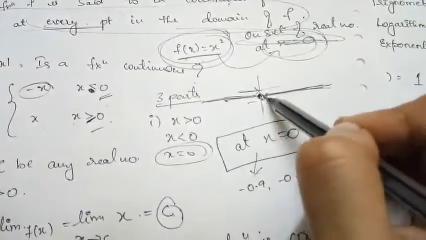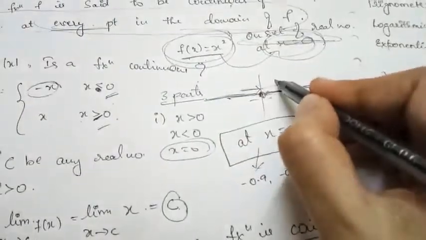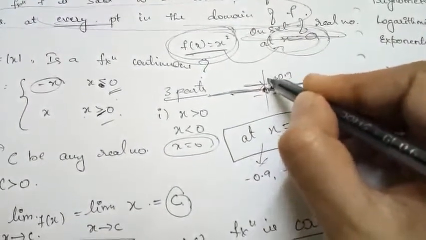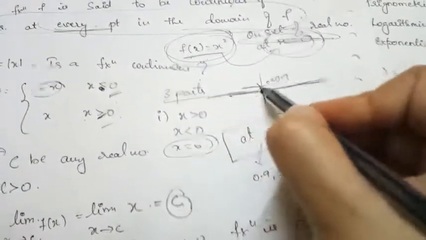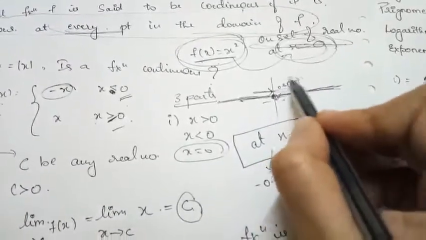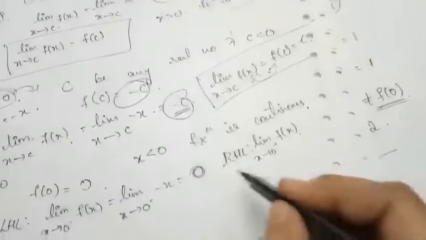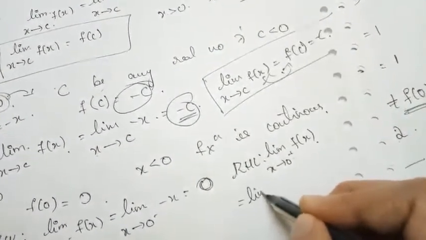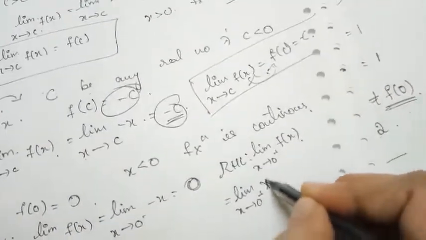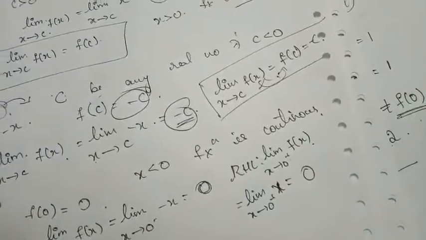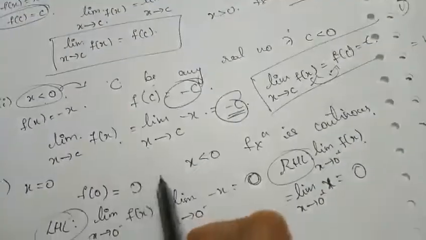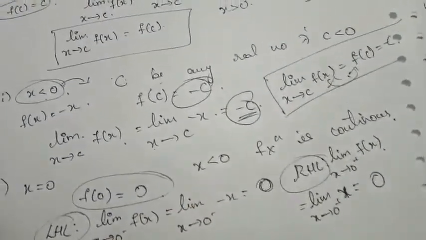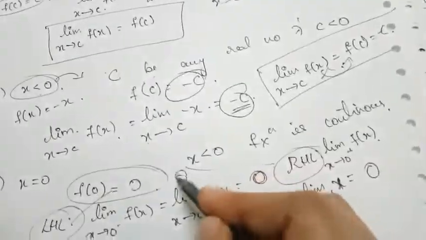Approaching 0 from the right side, our points will be like 0.9, 0.8, 0.2, 0.1, 0.01, like this. Whenever I take these points, the function is nothing but x here. So the limit as x tends to 0 plus of x, by applying the limit, gives the value 0. Clearly, our left hand limit, right hand limit, and the value of the function at x equal to 0 all coincide and give the value 0.